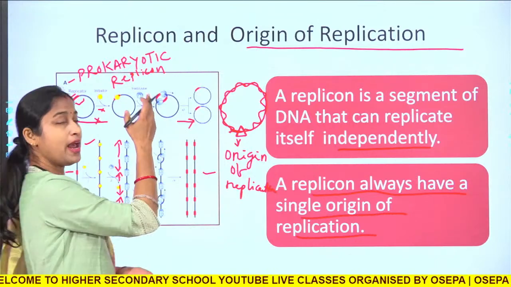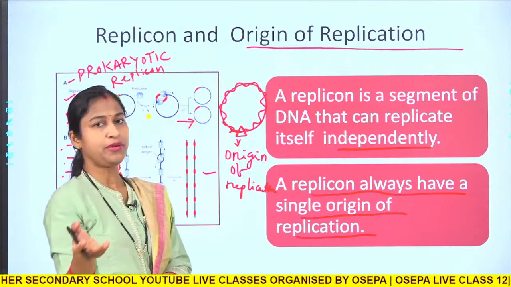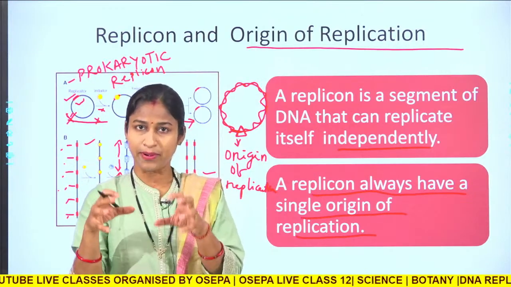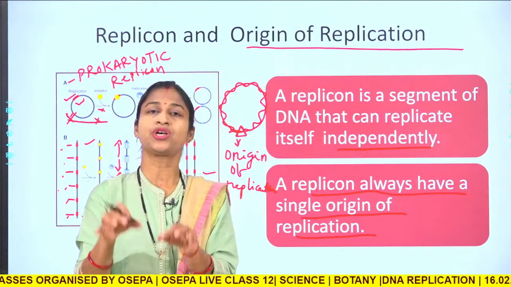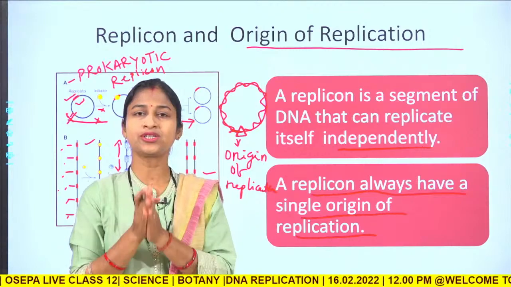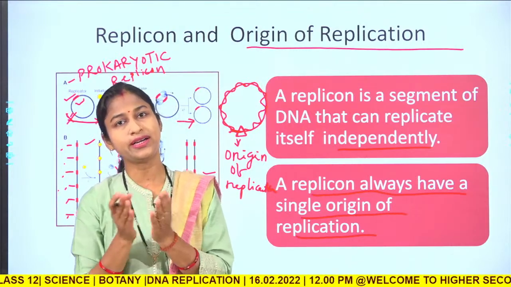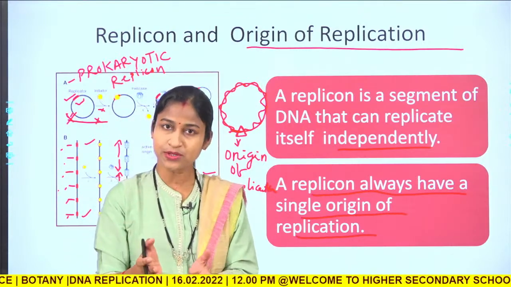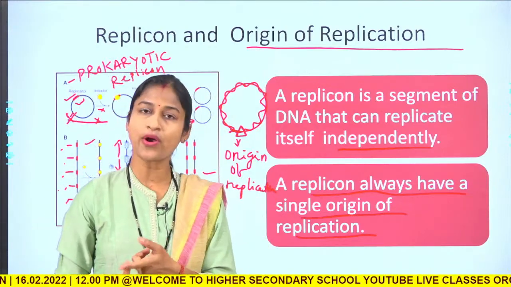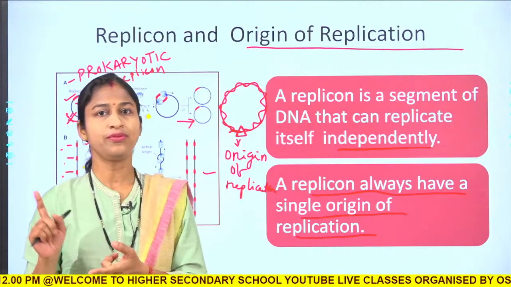So replicon and origin of replication are very important. A replicon is the unit of replication, and the origin of replication is the point from which your replication initiates or starts. Replication does not initiate at any point it likes; rather, there is a fixed point from which your replication initiates, and that fixed point is called the origin of replication.